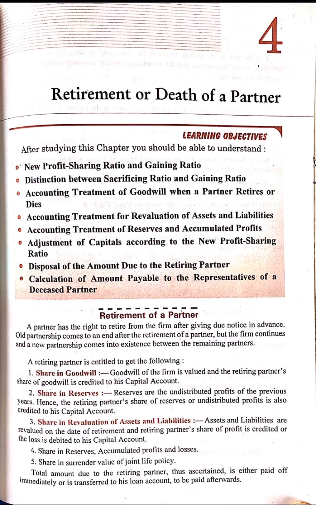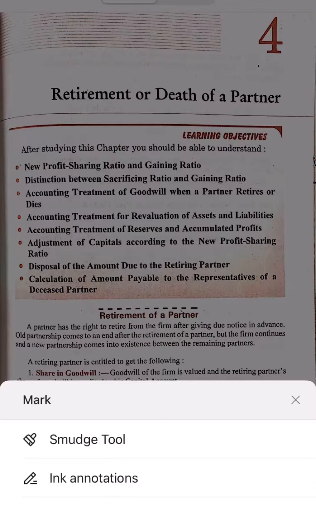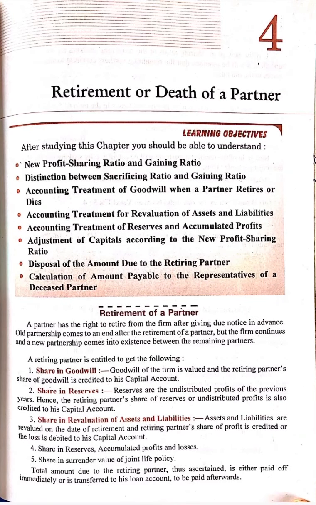Today, in this chapter of accounts, partnership, retirement, or death, we will discuss what happens when an old partner or a working partner retires from the firm, or unfortunately, a partner of a firm dies. What happens after that? In this chapter we will learn the new profit sharing ratio and gaining ratio.